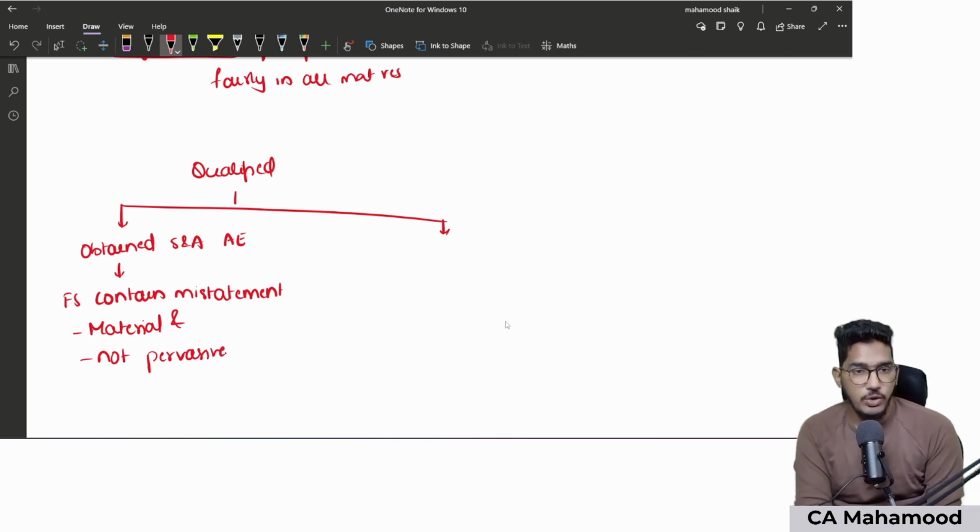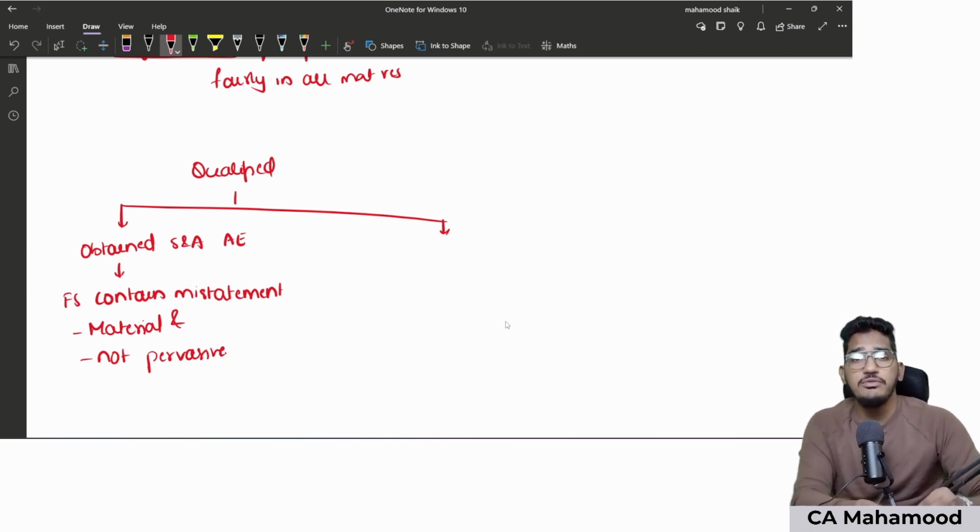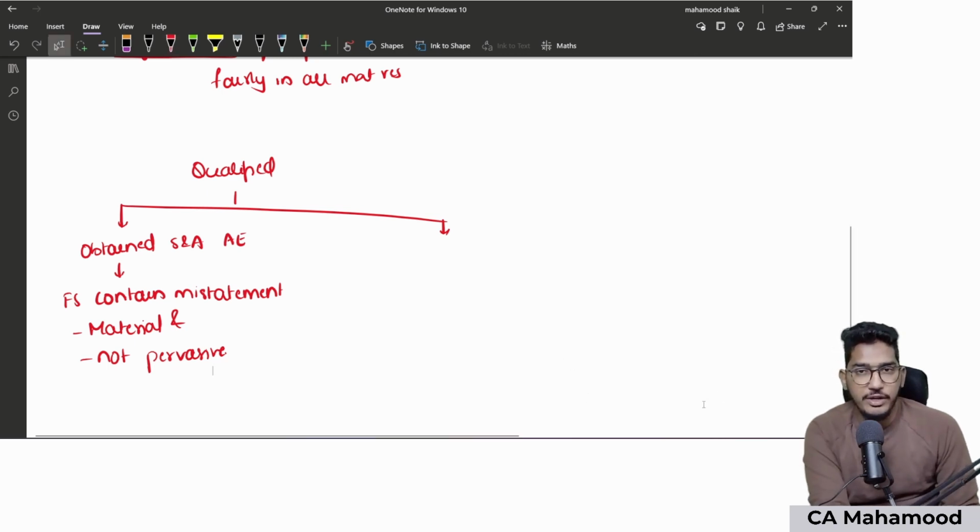So you have performed audit procedures, obtained audit evidence, and on the basis of that evidence you have concluded that financial statements contain a misstatement, and the effect of the misstatement is material. It is big enough, but it is not pervasive. It is not so big as to say the entire financial statements are wrong. Then the auditor will give qualified opinion.